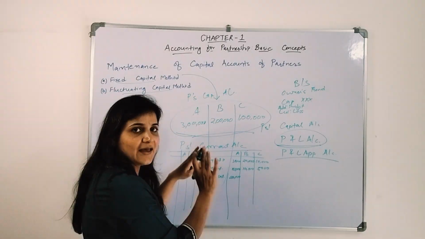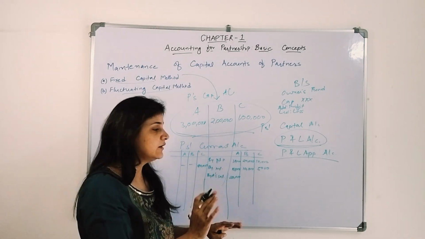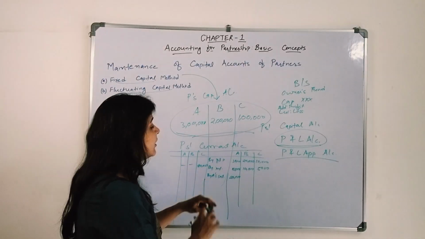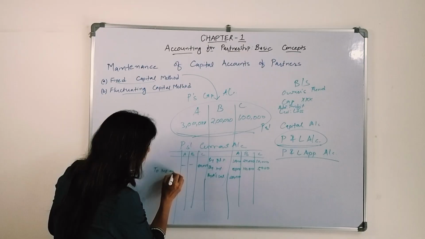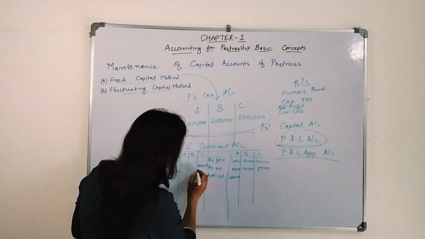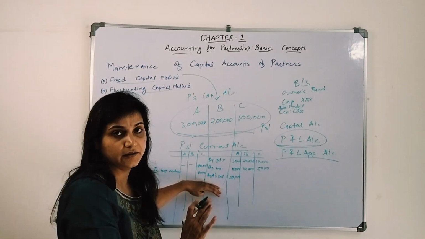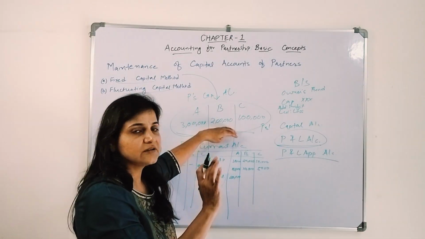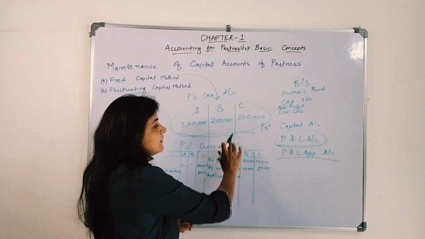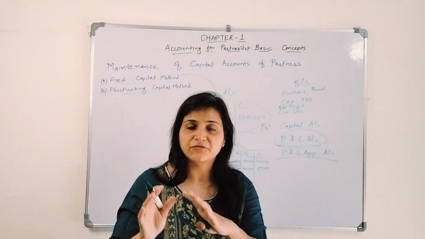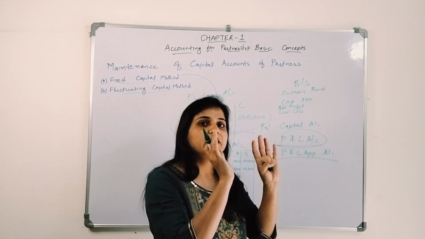We need to keep it as it is, but whatever effects related to the net profit, to the interest that we are giving to them, to the salary we are giving to them, to the interest on drawings, let's say C has withdrawn a certain amount, there is an interest on drawing of 8,000. Whatever effect is there, we need to give it over here. Okay, we are not going to disturb this capital account. Now this capital account will always have a credit balance. This is the capital being invested by the partners in the firm. So the firm is liable to pay to the partner, so this will always have a credit balance.